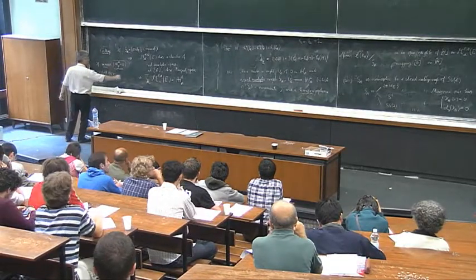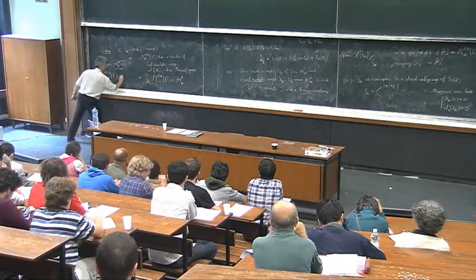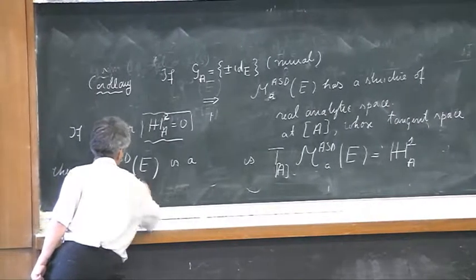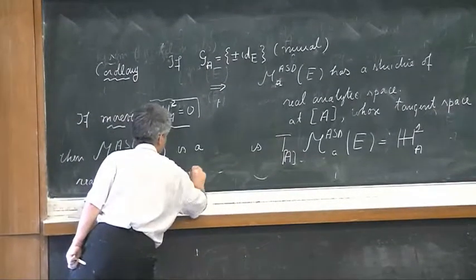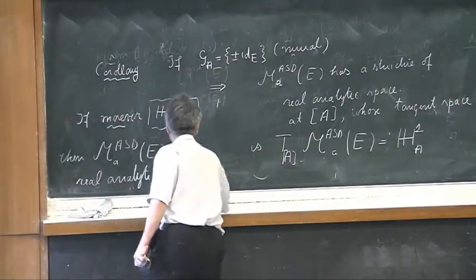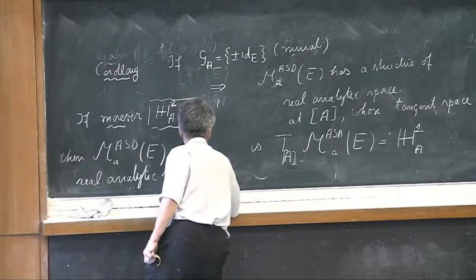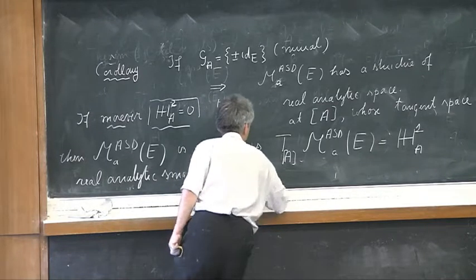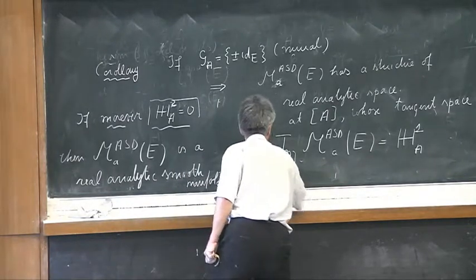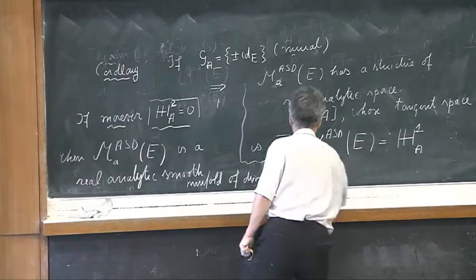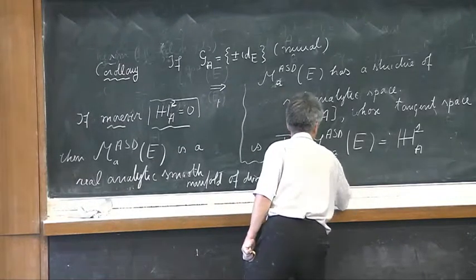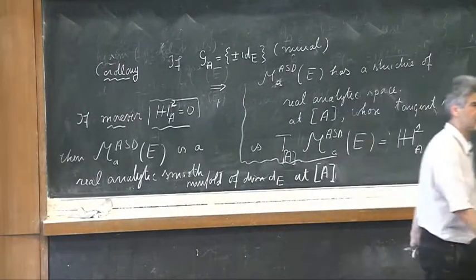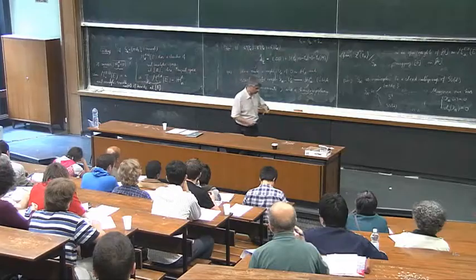If, moreover, H2 is 0, then the moduli space is a real analytic smooth manifold of dimension D of E at A. This is why this topological invariant is called the expected dimension of the Donaldson moduli space.